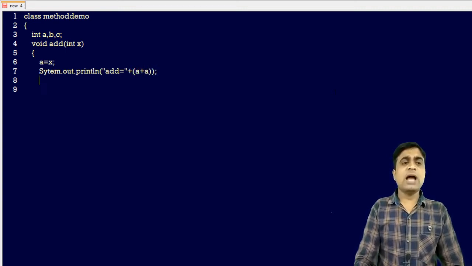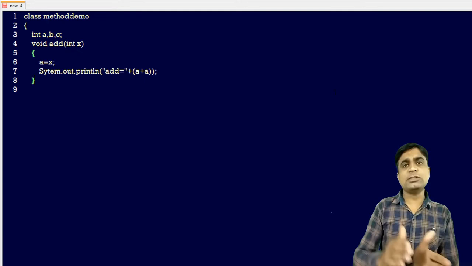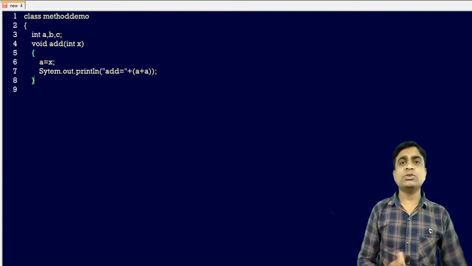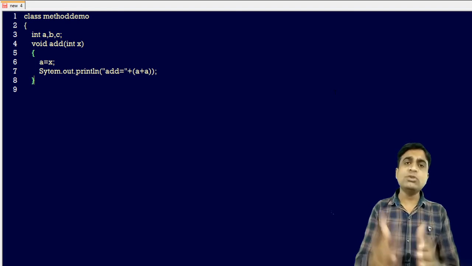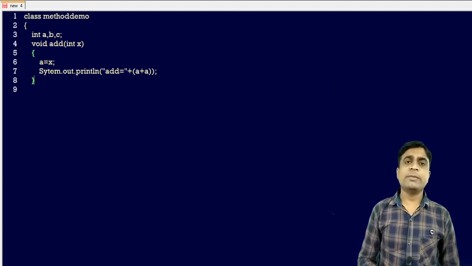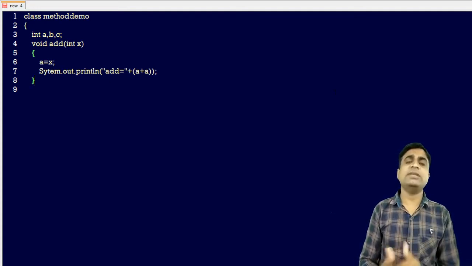See, the output of this program does not matter, in the sense that I am not creating a program for a specific purpose, like the output of three numbers or two numbers. I am just giving you a simple example of method overloading. I am adding one variable, two variables and three variables: addition of a plus a, addition of a plus b, and addition of a plus b plus c.